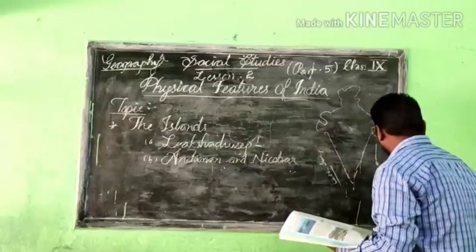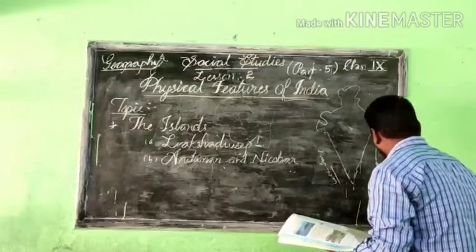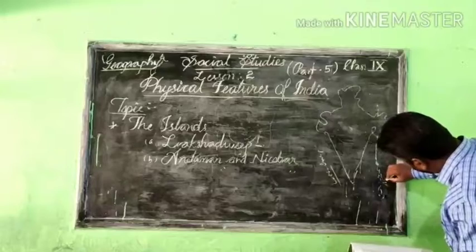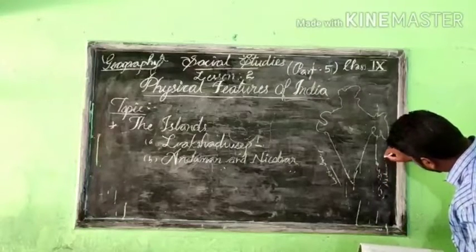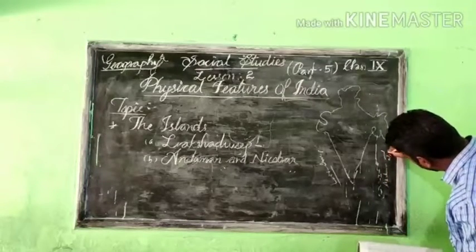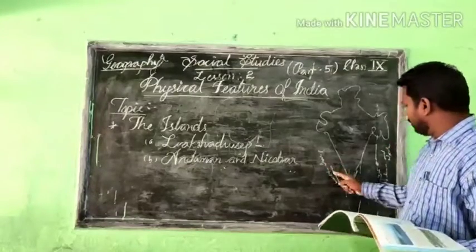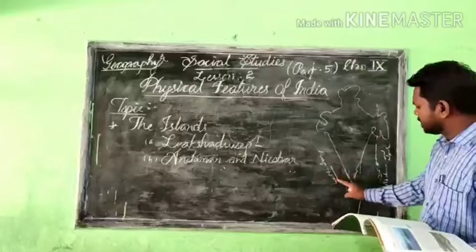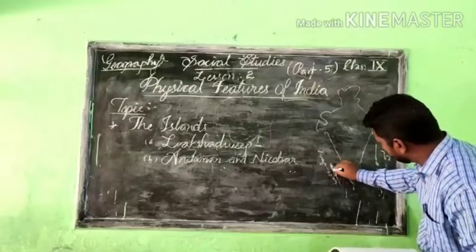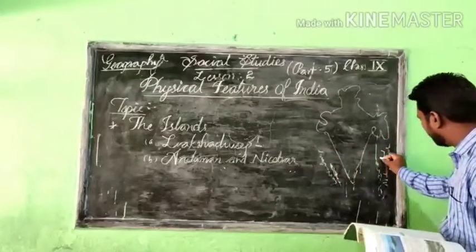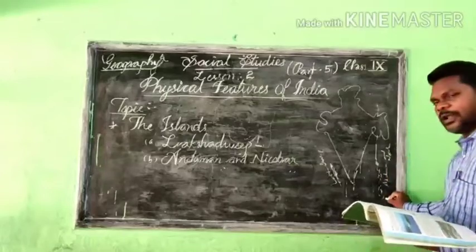Here, so many island groups are there down. This is called Andaman and Nicobar. Okay, so in the Arabian Sea only we can see, on the southern part of the Malabar coast, the Lakshadweep Islands. But the Andaman and Nicobar is just a chain of different islands.